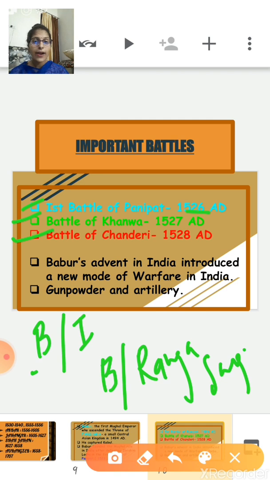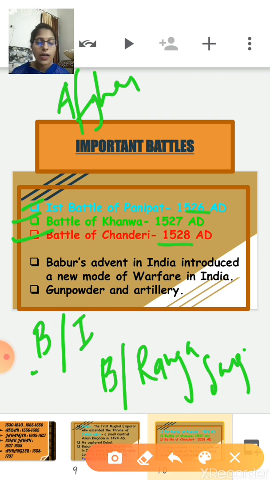Then in the next year, the battle of Chanderi, fought between Babur and the Afghans. In this battle Babur defeated the Afghans in 1528 AD. Clear? After that, Babur also tried to crush the Afghan chiefs of Bengal and Bihar, but he died in 1530 AD before he could strengthen his position over the conquered region. Clear?